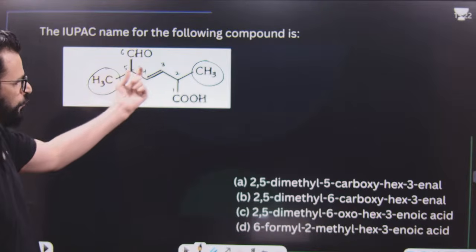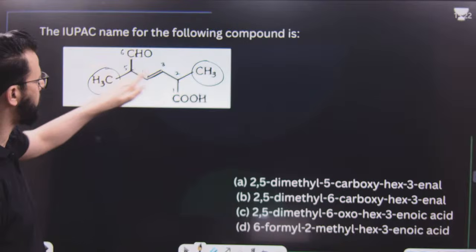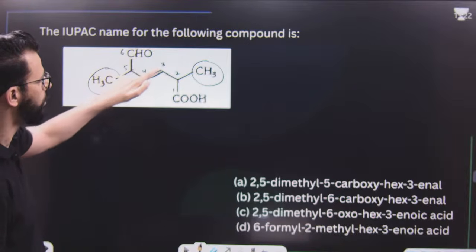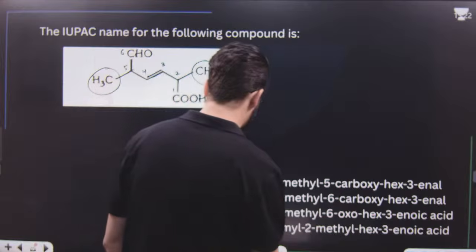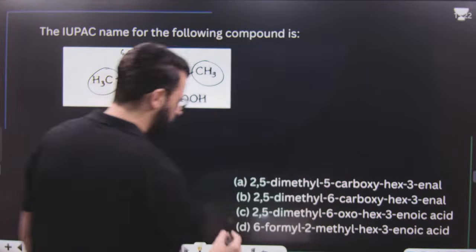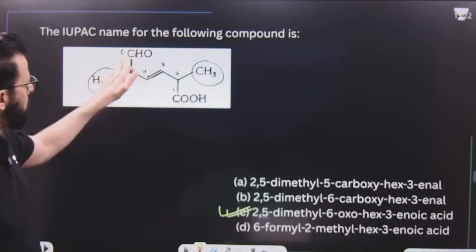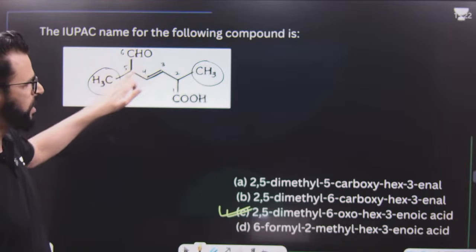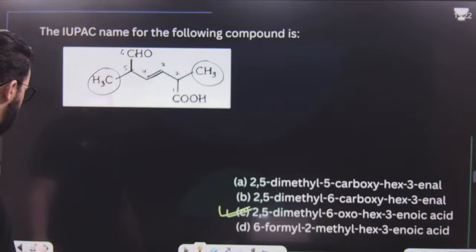So 2,5-dimethyl, 6-oxo. In total there are 6 carbons, so hex. At the 3rd position there is a double bond, so 3-en and oic acid. So the correct name of this compound is option C, 2,5-dimethyl, 6-oxo hex-3-enoic acid. I hope this point is clear.